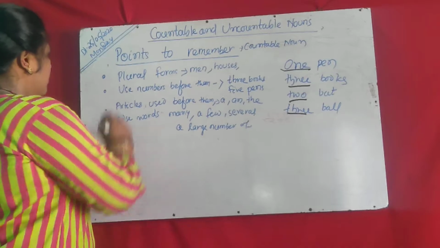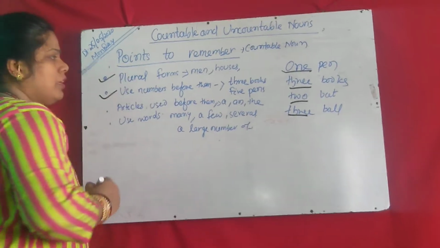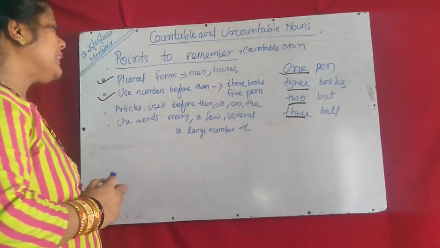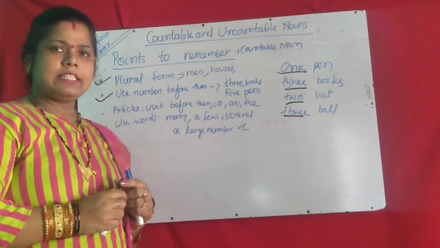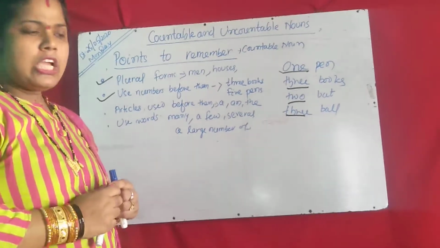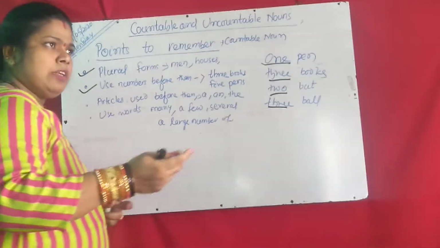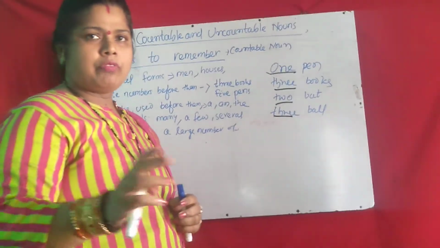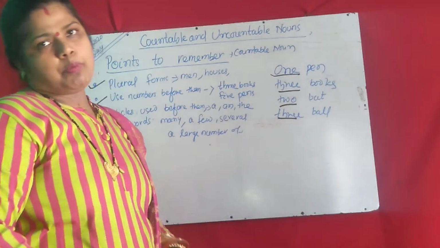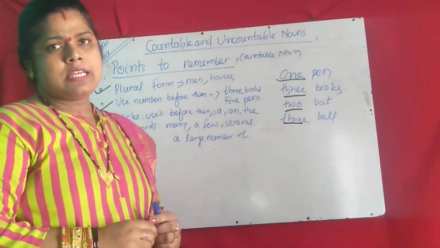Over plural forms and numbers before them, then articles are used before them. What type of articles? A, an, and the. According to requirement we use a, an, and the. You know that before a consonant we use a, before a vowel an, and for some proper nouns we have to use the.